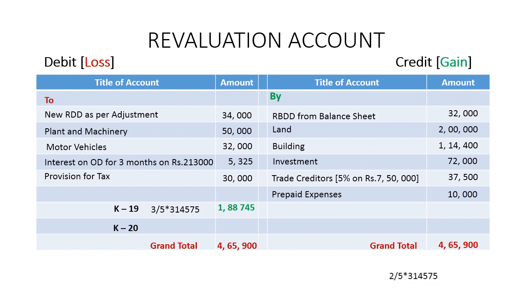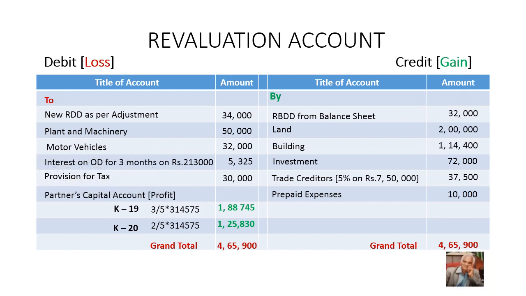K19 gets 1,88,745 and K20 will get his share as 1 lakh 25,830. This is what you have to credit to the partners' capital accounts. The profit has been transferred. Don't pay to the incoming partner.